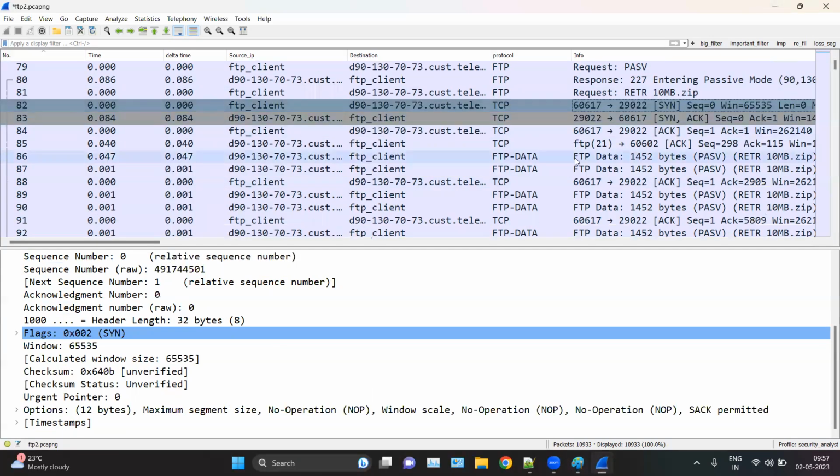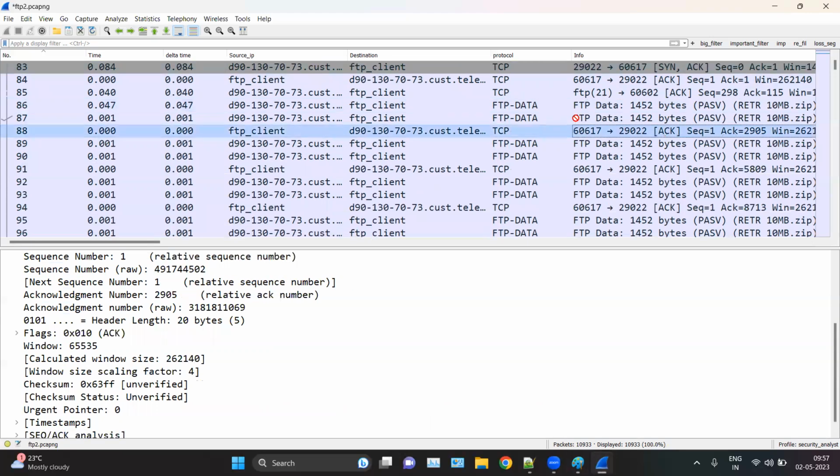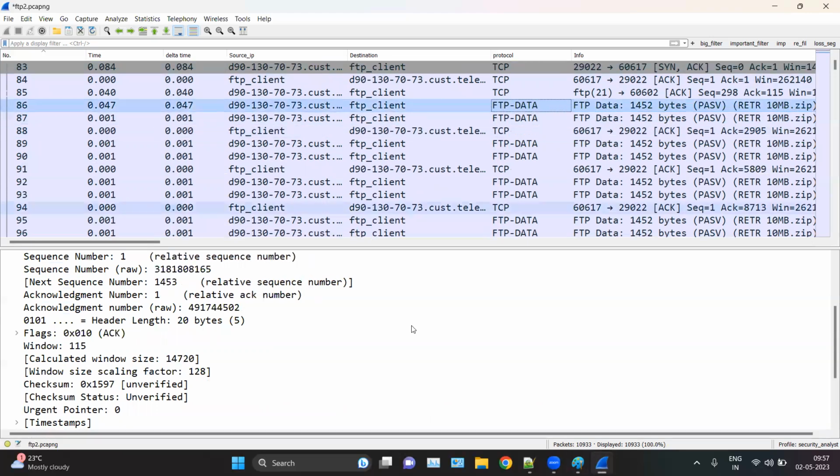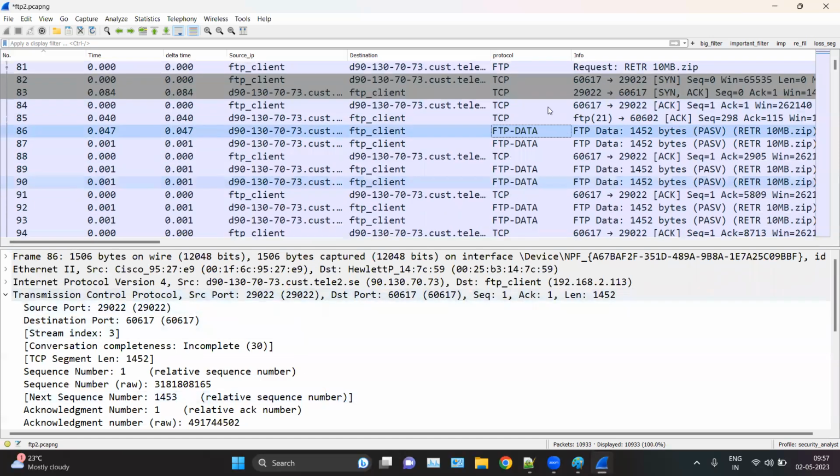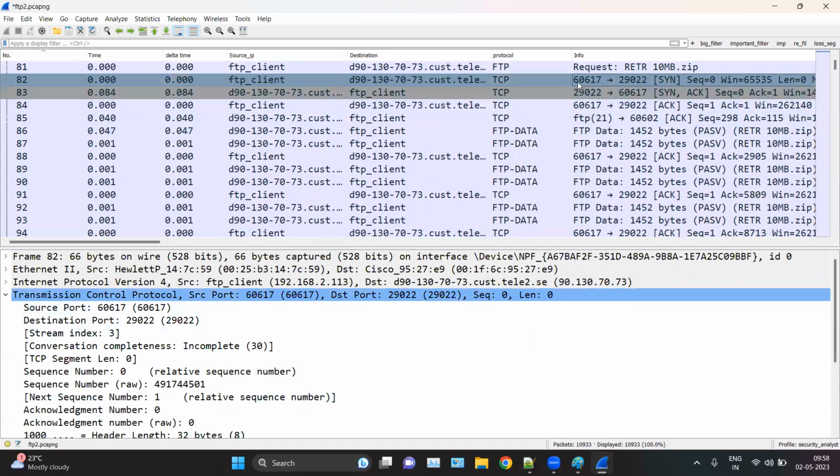And here we have the data transfer packets, that is FTP data. And you can see here the source port is 29022, from where the connection has been established, and the FTP client port is 606.17, which is the same here. So 606.17 is a random port of the FTP client, and 29022 is the random port of the FTP server. Okay, and why will the firewall not block it?